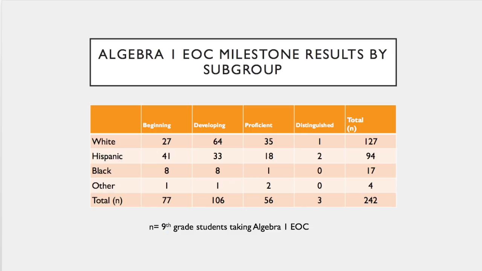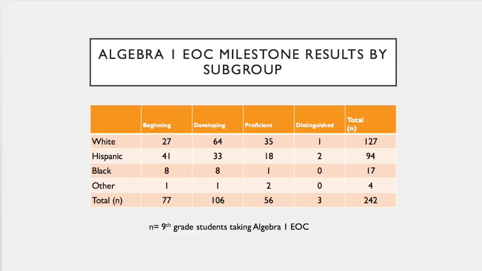If we look at the number of students by subgroup, you'll see that 36 students in the white population performed in the proficient and distinguished category. If you look at the Hispanic population, 18 students proficient, and actually more students performed distinguished, even though it's only one more. The black students, only 17 students.